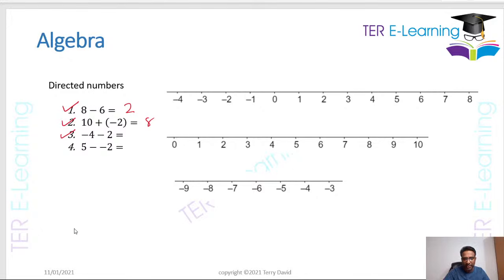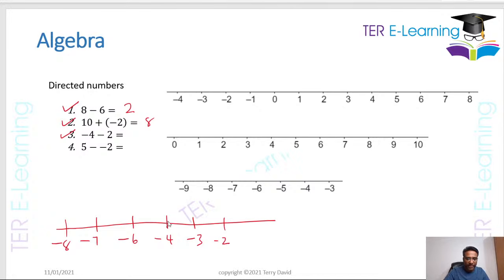Okay, let's draw a quick number line here. The easiest way to do questions like these is by drawing a simple number line. If you don't know how to work it out, a number line is the easiest way. So let's say we have a number line like this, minus 7, minus 8, and you want to work out minus 4 minus 2. On the number line, we are starting at minus 4. Every time you subtract, you need to move to the left, and every time you add, you need to move to the right. So minus 4 minus 2 is going to do this. 1, 2. I'm moving 2 places to the right because I'm subtracting 2, right?